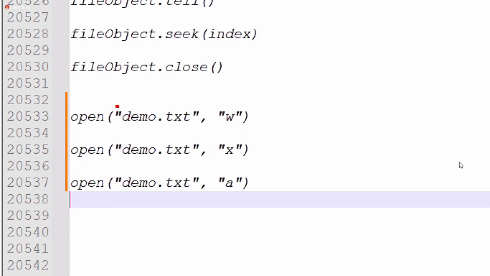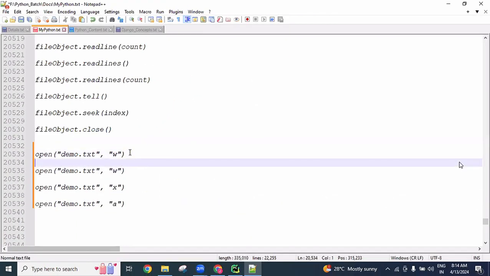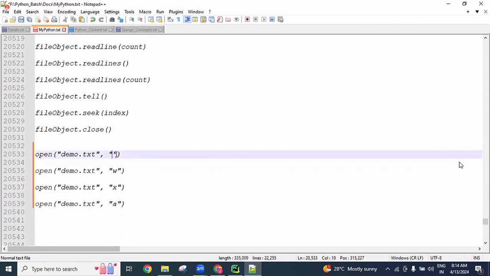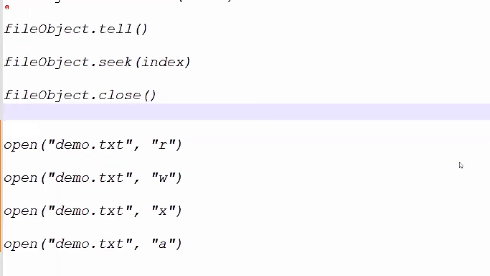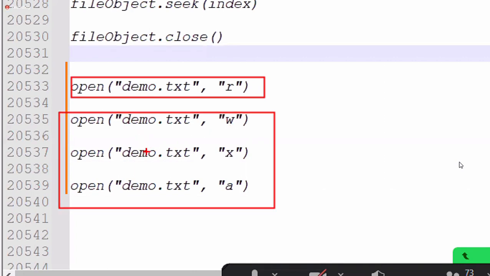If the given file name is not available, what does it do? It will create it. Write mode creates it, exclusive mode also creates it if the file is not available, and append mode also creates the file if not available. If it is read mode and the file is not available, it throws an error, a file not found error. In these three modes, if the given file name is not available, it will create it.